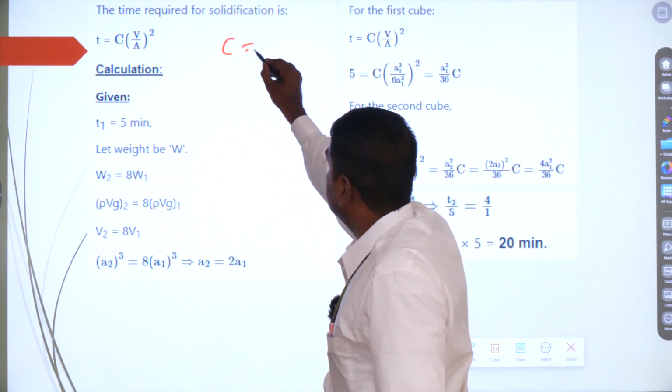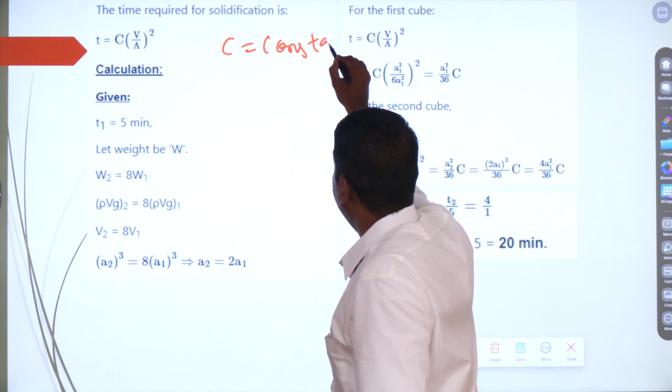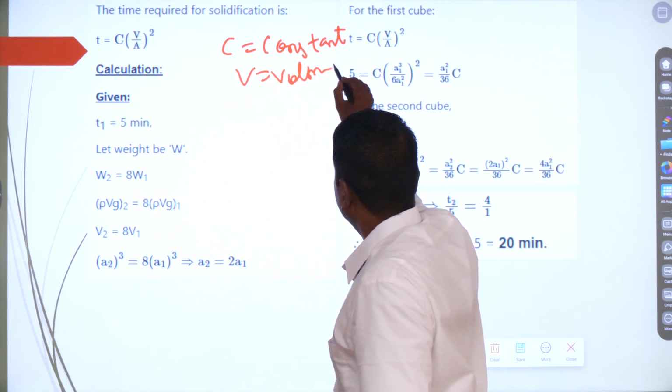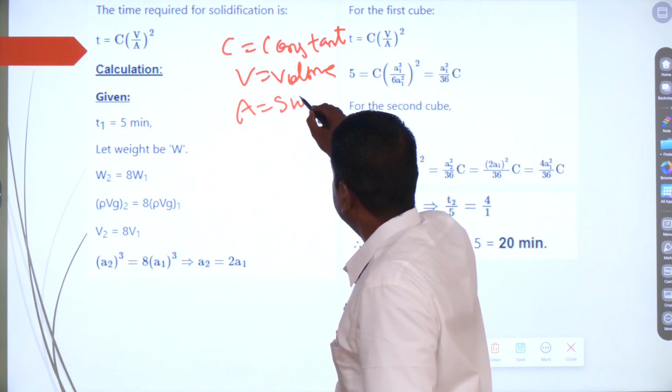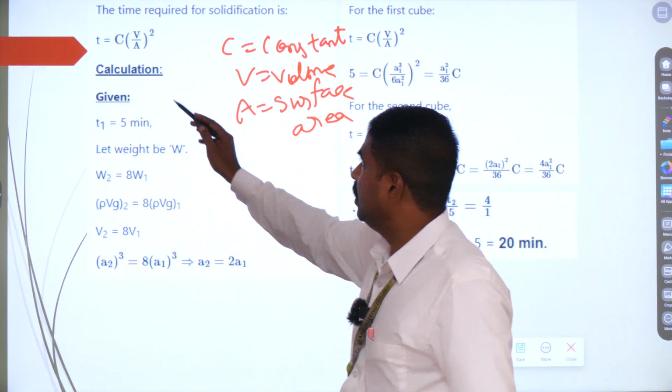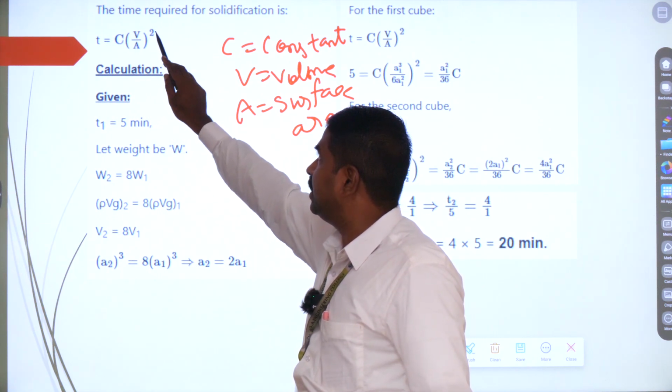You are going to have C. C is going to be a constant, which is going to depend upon the material which is going to be poured, V is going to be the volume, and A is going to be the surface area. So we are going to have T is equal to C times (V by A) the whole square.